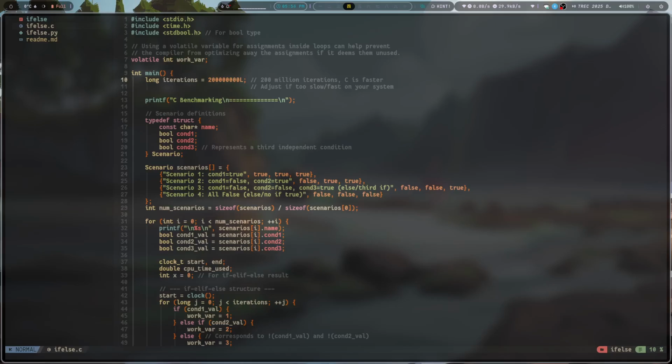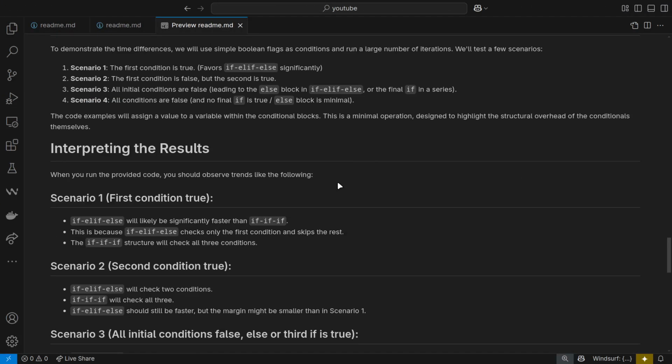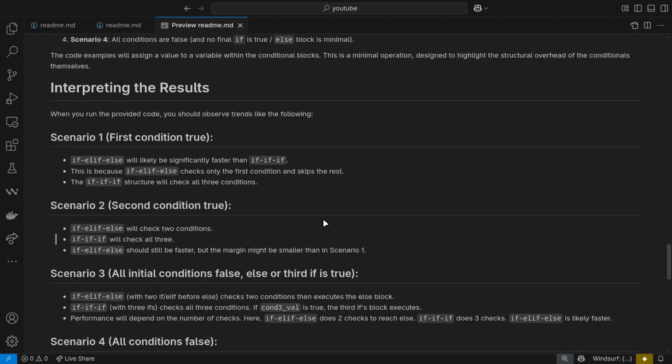Let me show you the scenarios that I have built up here. The first condition is always true here. The if-else will likely be significantly faster. Yeah, of course it will be significantly faster.